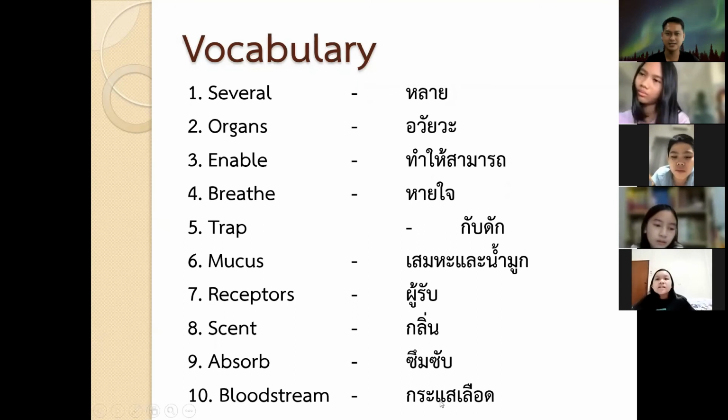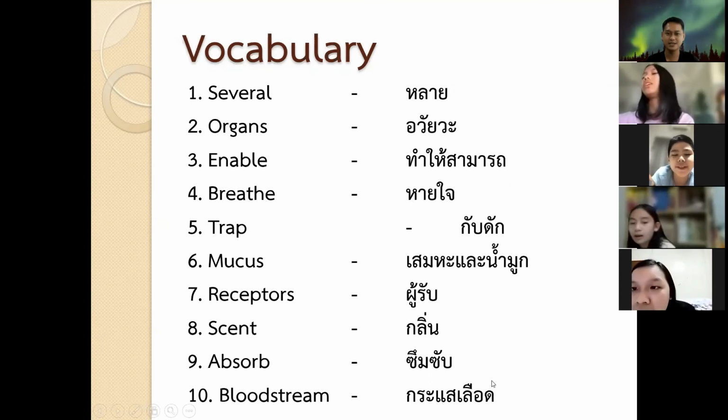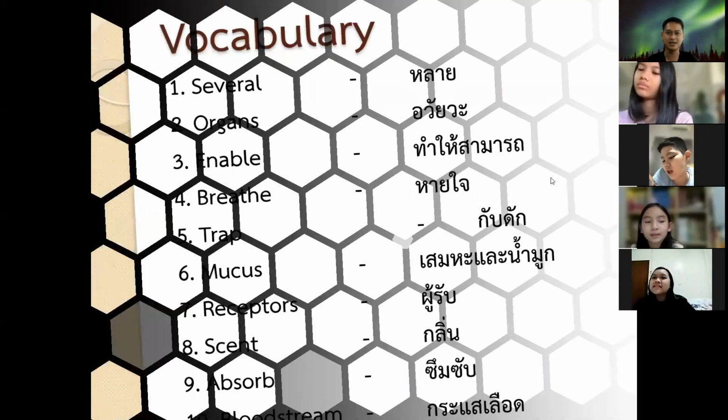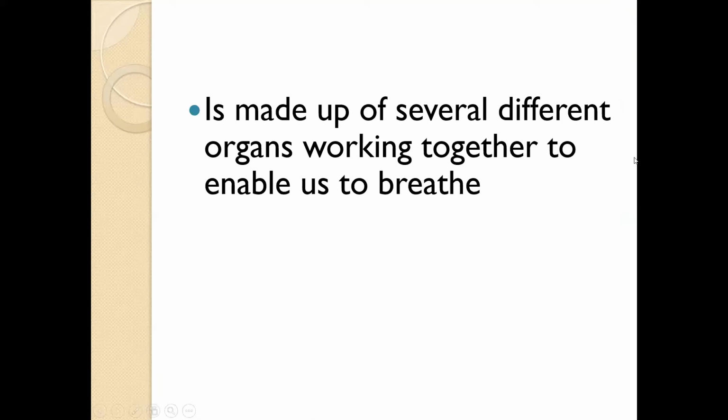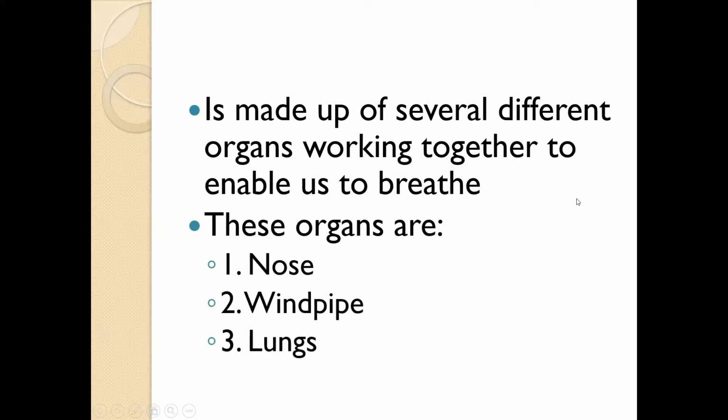So our respiratory system is made up of several different organs working together to enable us to breathe. What is breathe again? Okay, thank you. So these organs are, first one.